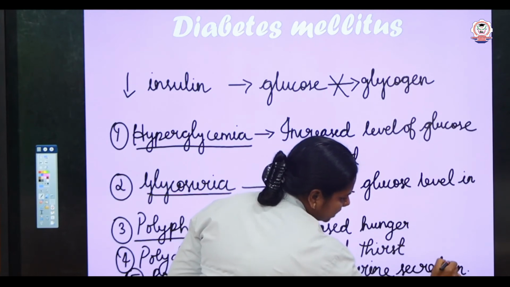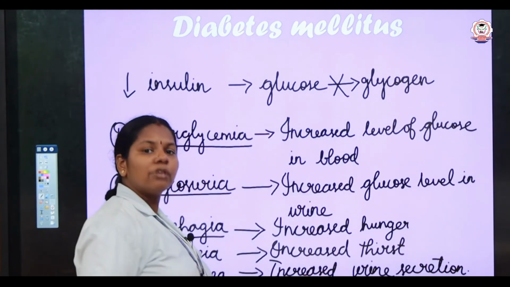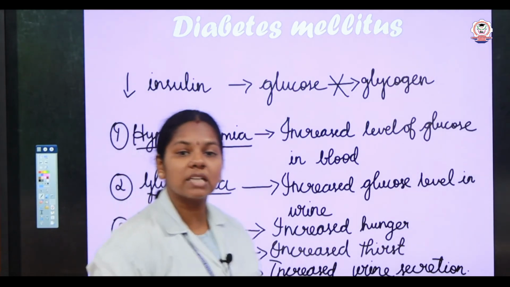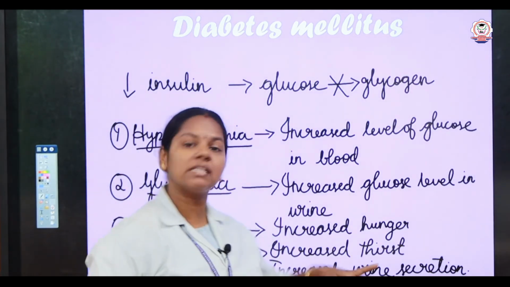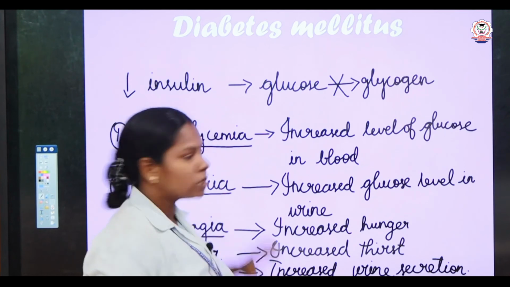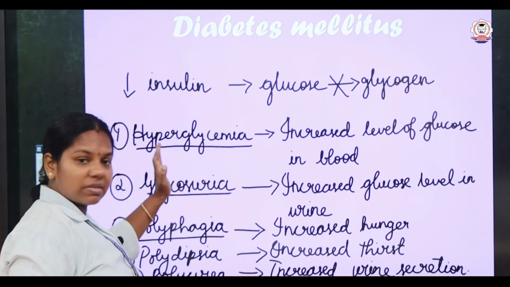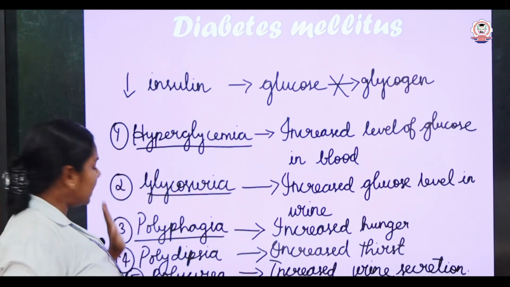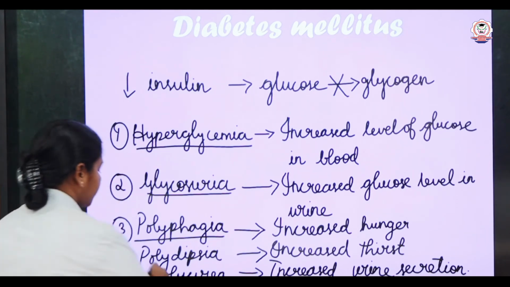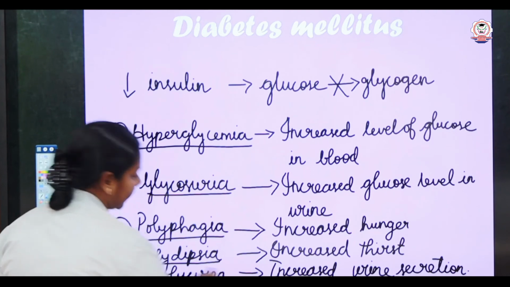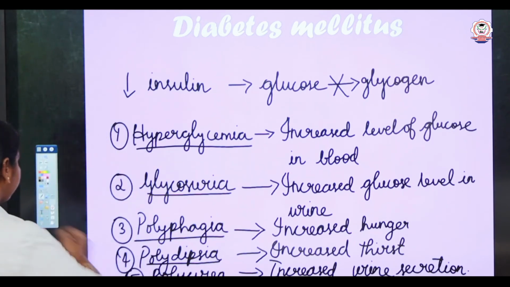Right. So when there is more excretion of urine, to compensate that, we always consume more water. So that happens in the case of the diabetes patient. So what are all the symptoms of diabetes mellitus, children? Hyperglycemia, glycosuria, polyphagia, polydipsia and polyuria.